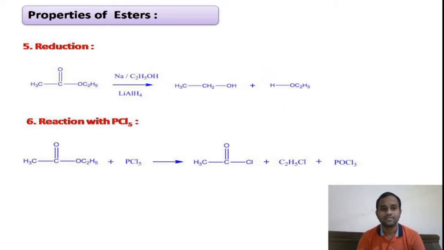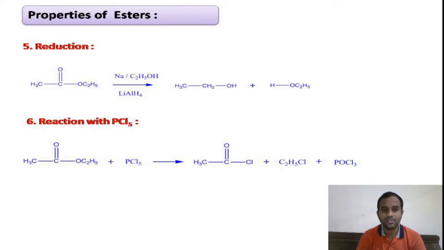Coming to the fifth property, that is reduction. Our esters undergo reduction in presence of sodium. The solvent taken here is ethanol. This is a named reaction, that is Bouveault-Blanc reduction. Our ester will be reduced to give alcohol, right? Our carbonyl part will be converted to alcohol.